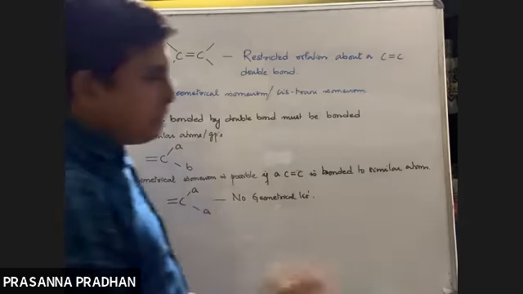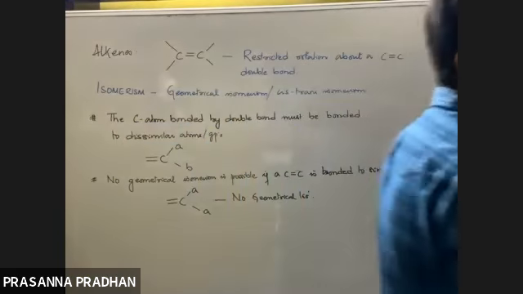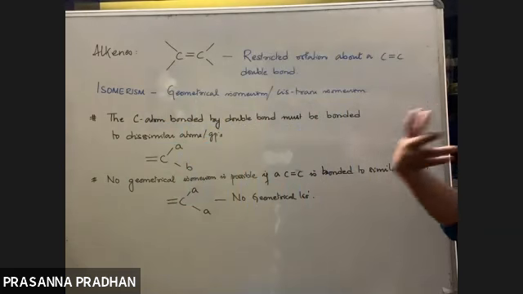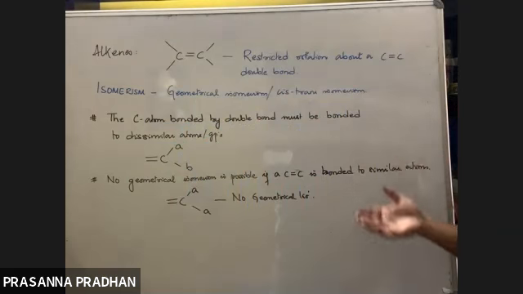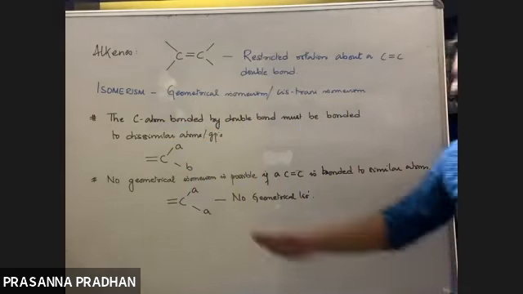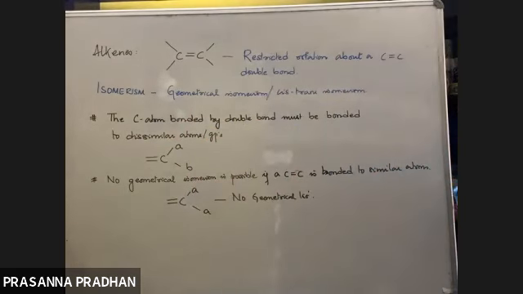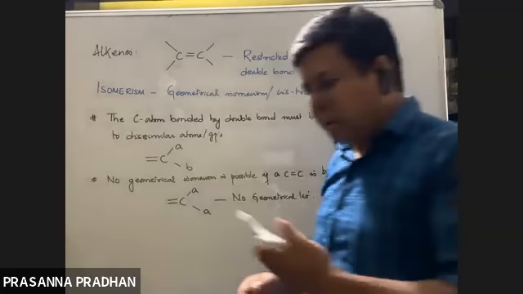We must look at the carbon atoms which are bonded by a double bond. If they are bonded to different atoms or groups, then geometrical isomerism might be possible. However, if the double bonded carbons are bonded to identical atoms, then there is no question of geometrical isomerism.